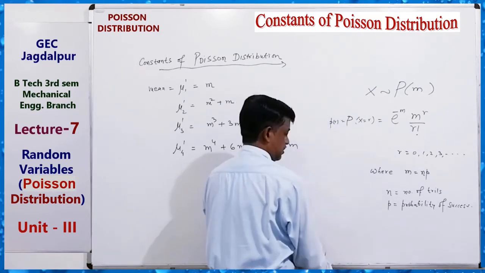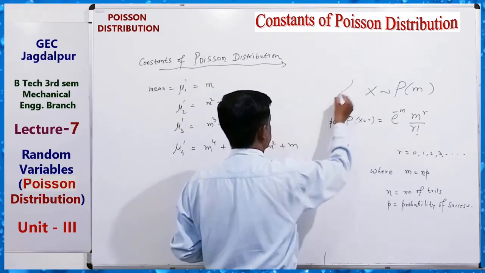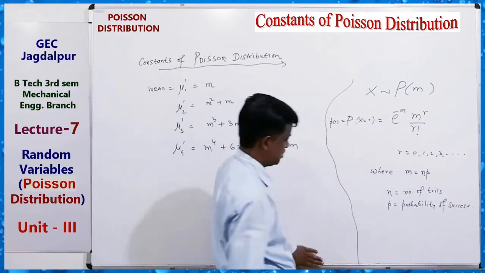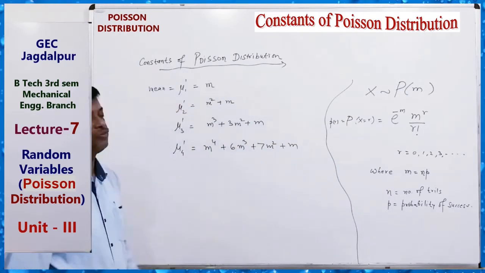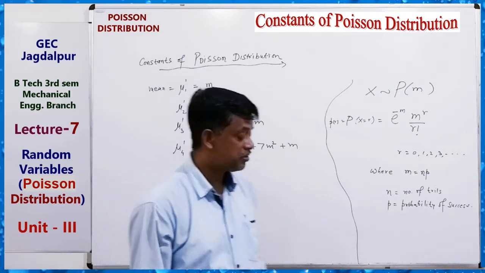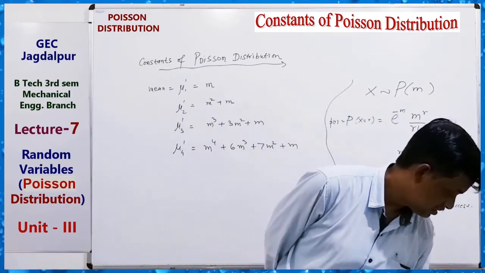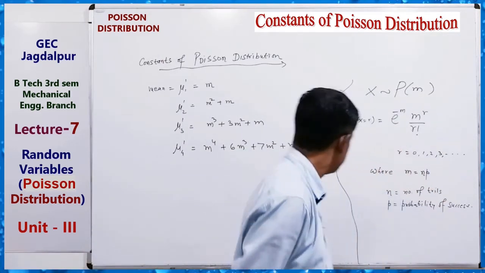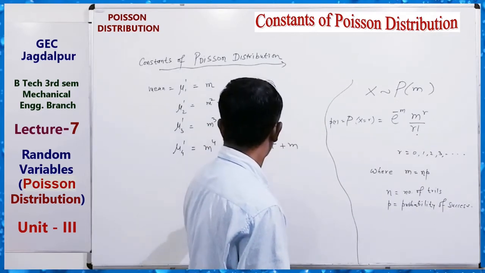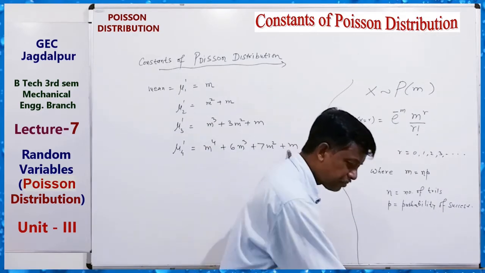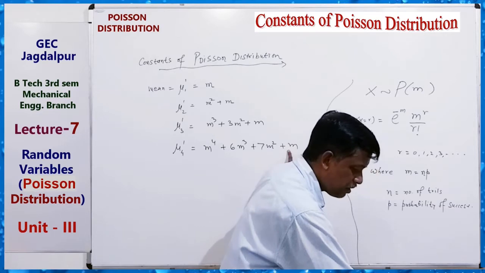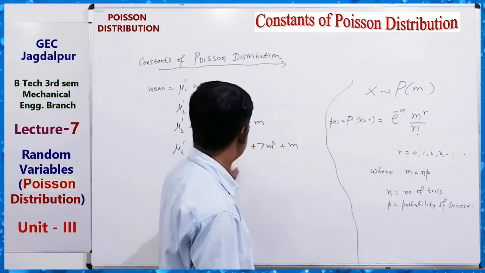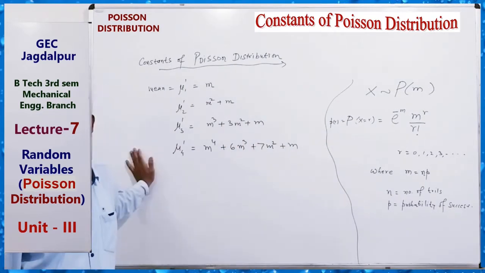Clear? For Poisson distribution, these are the values for moments about origin: m, m square plus m, m cube plus 3m square plus m, and m power 4 plus 6m cube plus 7m square plus m.